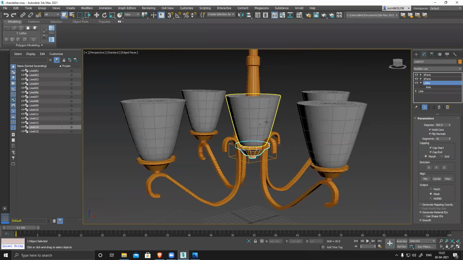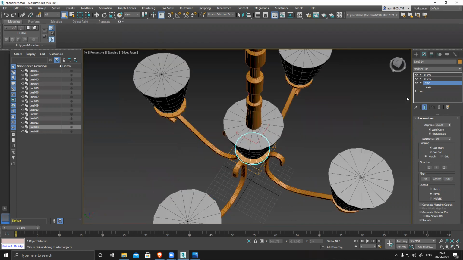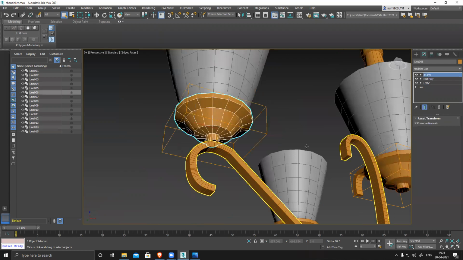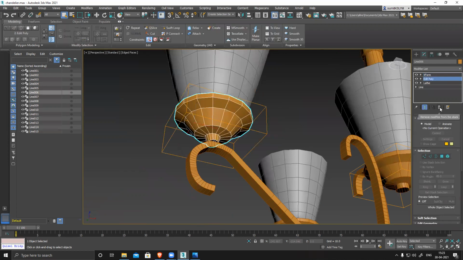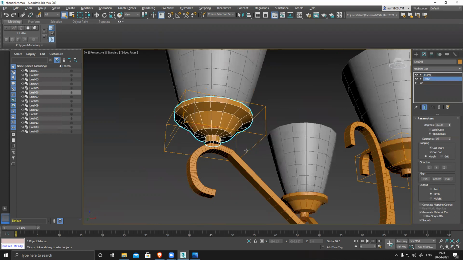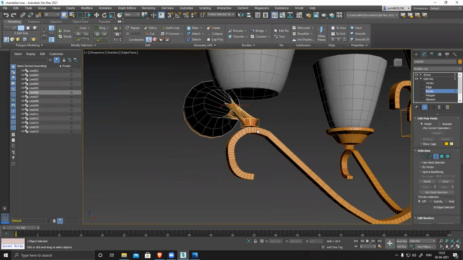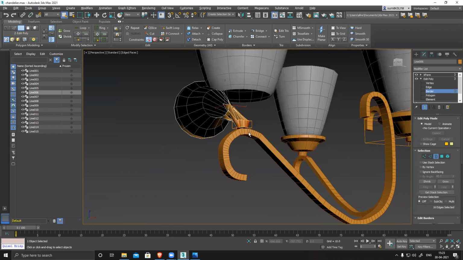So you can see this. Make sure you see, the same thing happened everywhere. I can see everywhere that edit poly is creating an issue. If you want to reduce it, I believe you are trying to reduce this thing, fix this section.